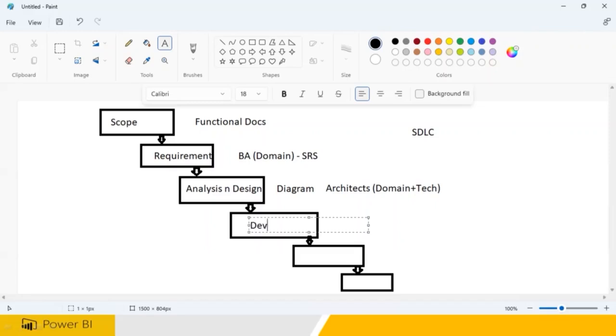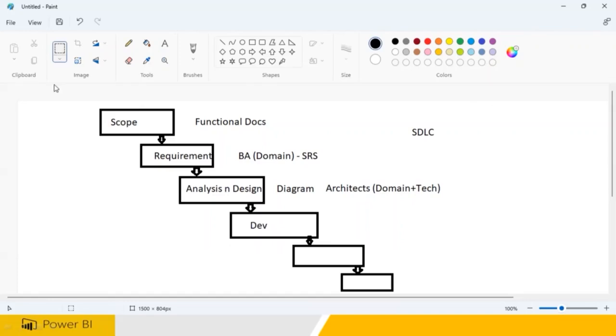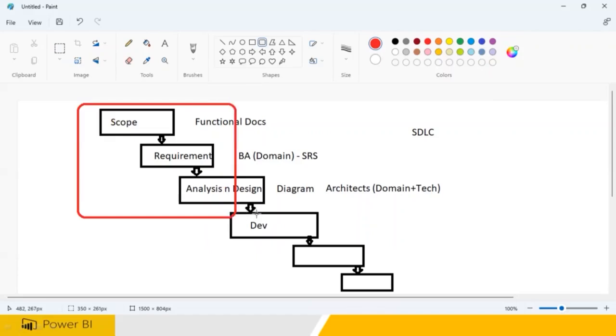It would have started 3 years ago. In the last 2 years only this much work has been done. Remember, the project would have started 2 years back. Now you people are going to be recruited by HR. The HR team will announce, we need Power BI developers, we need Java developers. As soon as you join, the requirements, everything will be given, and you will be able to take up the remaining work.